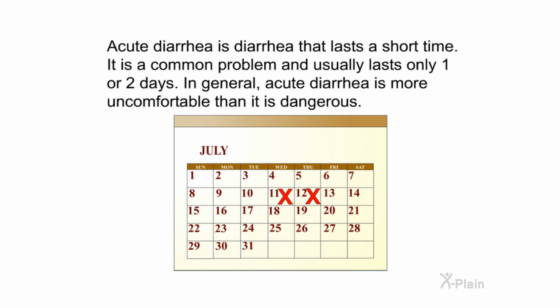Acute diarrhea is diarrhea that lasts a short time. It is a common problem and usually lasts only 1 or 2 days. In general, acute diarrhea is more uncomfortable than it is dangerous.